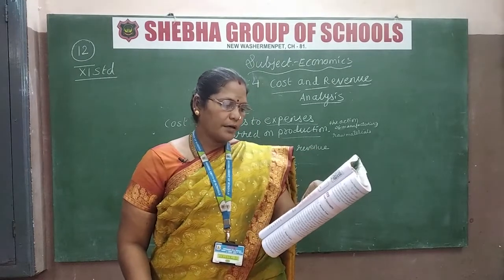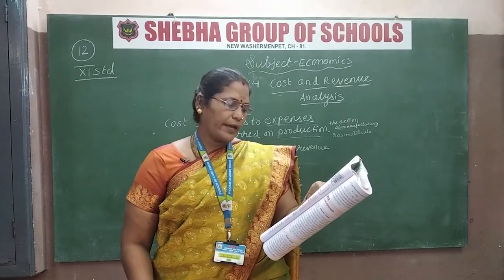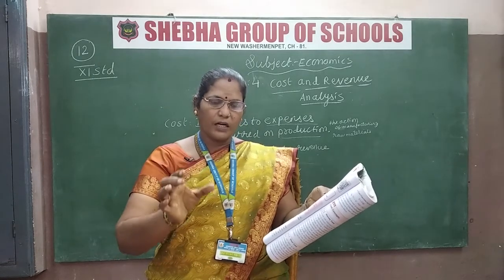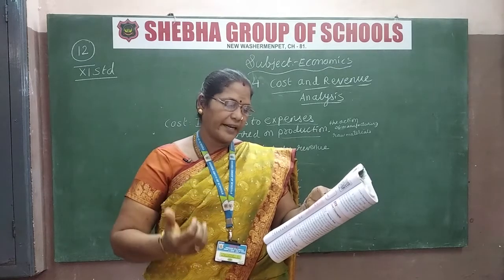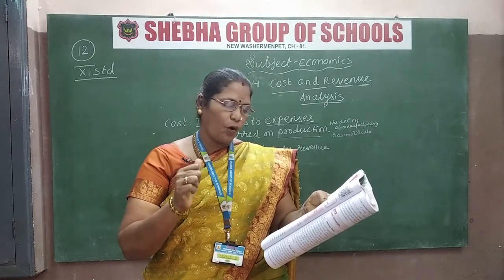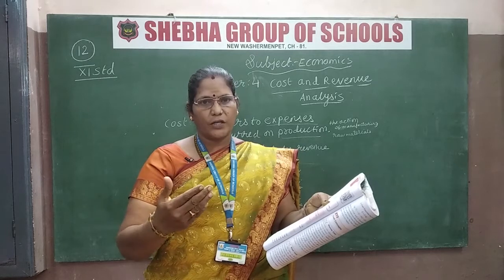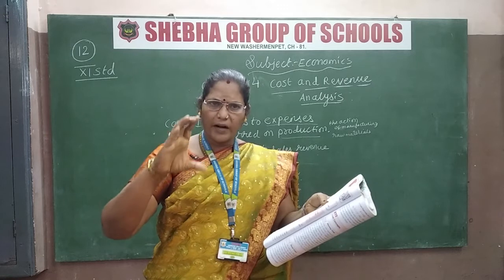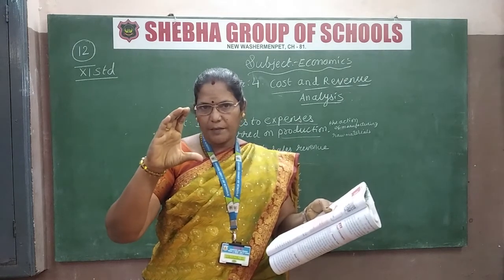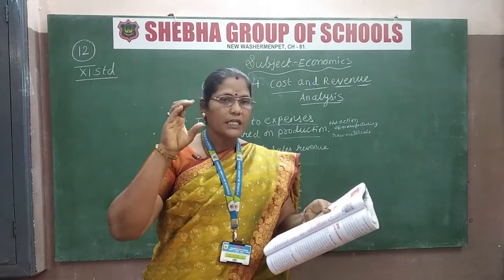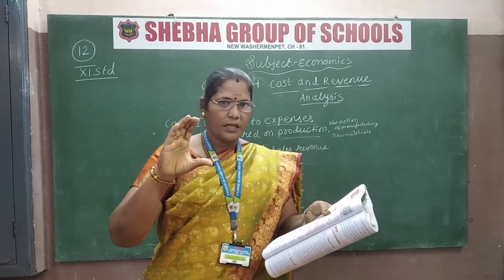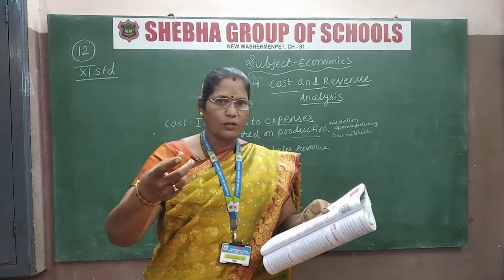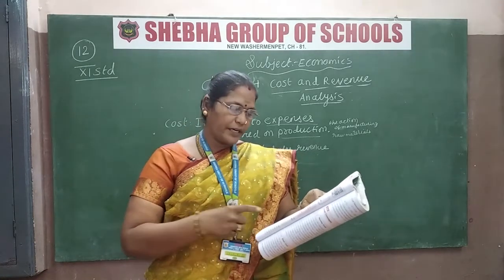Introduction. Cost and revenue analysis refers to examining the cost of production. That means whatever we spend and whatever income we get, we analyze. It refers to examining the cost of production, because we use raw materials and everything, and then only the product comes. So when a product is coming, first we see how much we have spent on this product. Then we keep a little extra money, and then only we sell the product in the market.